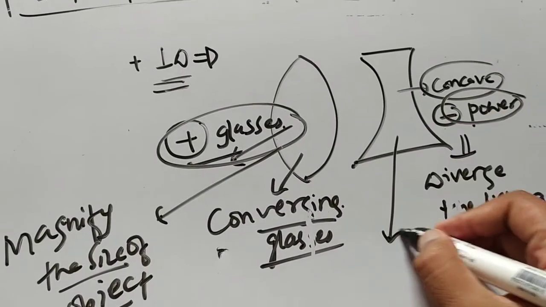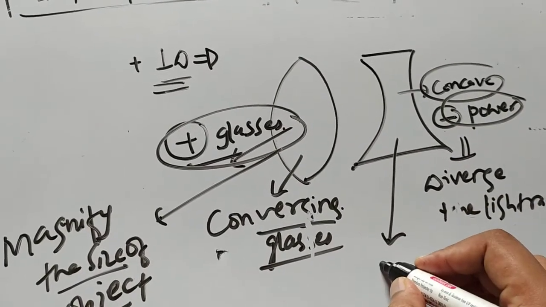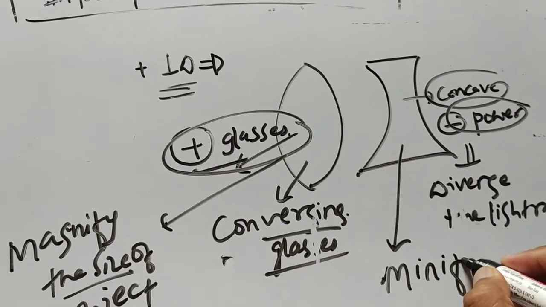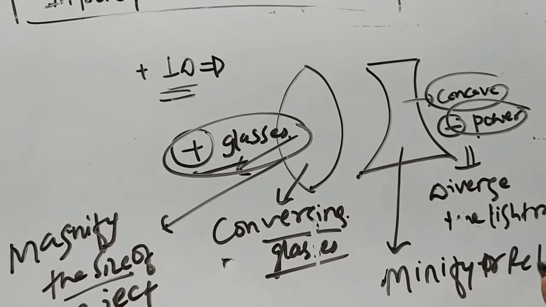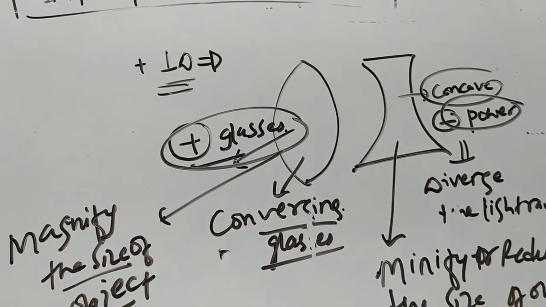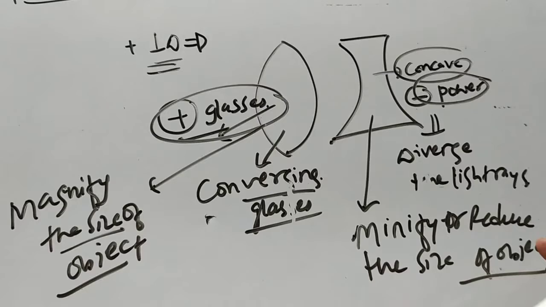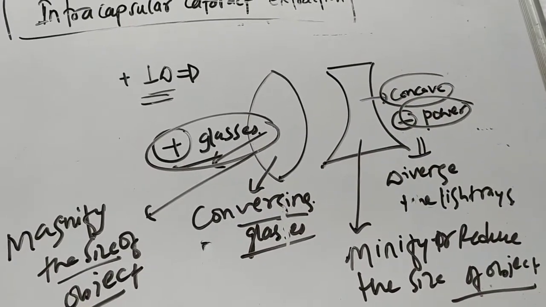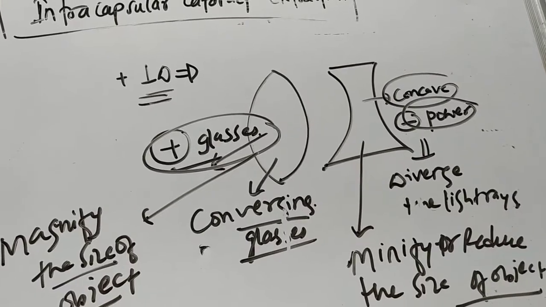And similarly, the diverging glasses will minify, or we can say reduce, the size of the object. So whatever object you want to see, the concave glasses will reduce the size of the object, and plus glasses will magnify the size of the object.